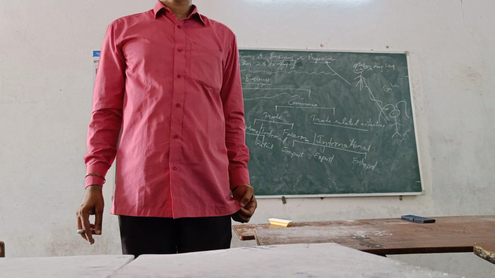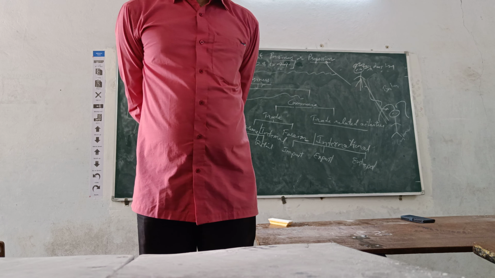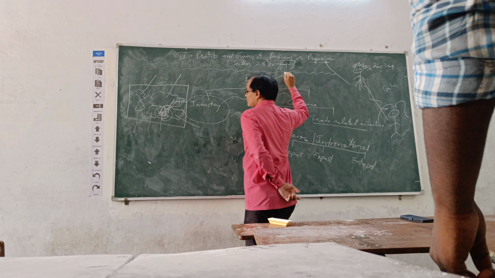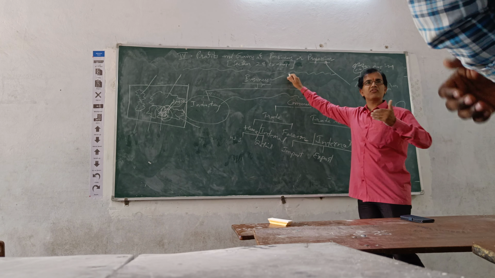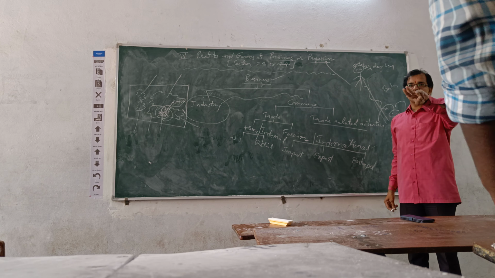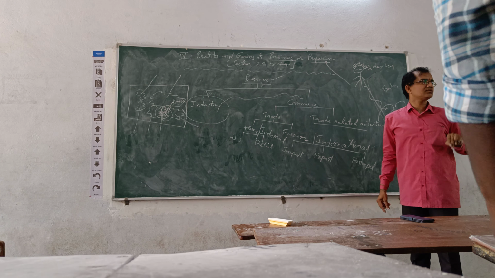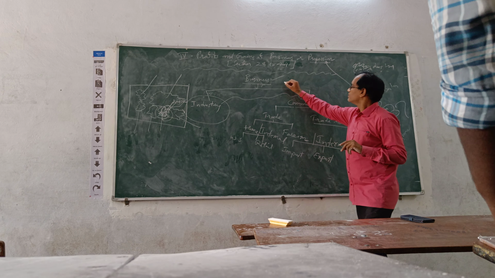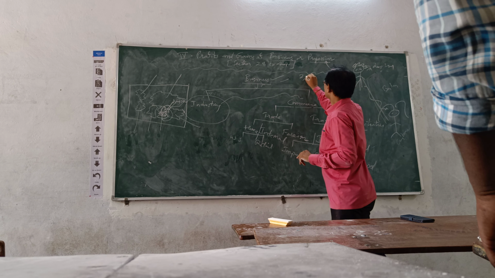You stand up again. Another question I am asking. See, you are involved in business, means you are purchasing goods, you are selling goods. I have given you two options, just like a multiple choice question.